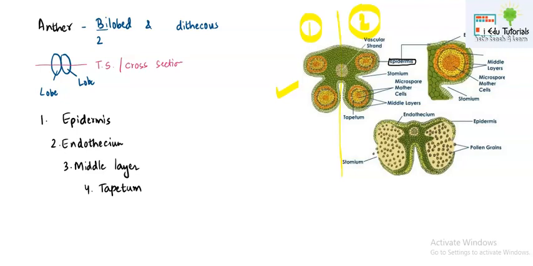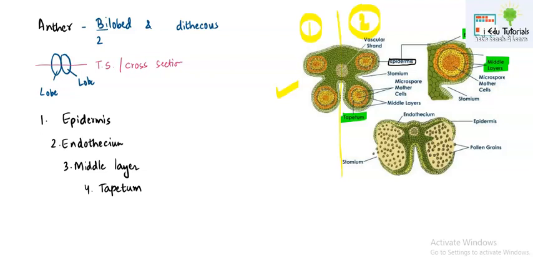If you move a little in, you will find endothecium. If you move ahead, you will find middle layers. Means one after the other they are present consecutively, and the fourth layer will be the tapetum. So if you go from out to in, the names of the layers are epidermis, endothecium, middle layers and tapetum.